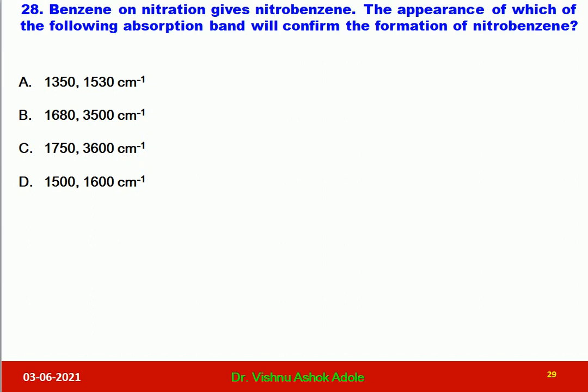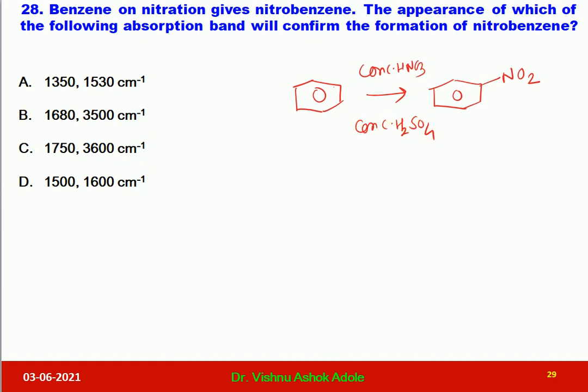Question number 28 is: benzene on nitration gives nitrobenzene. First of all I will write the nitration reaction. Okay, this is the nitration reaction. Benzene treated with concentrated HNO3 plus concentrated H2SO4 gives nitrobenzene. Let us read the remaining question. The appearance of which of the following absorption bands, that is frequency, will confirm the formation of nitrobenzene? So this is also an important question from the MSc chemistry point of view.